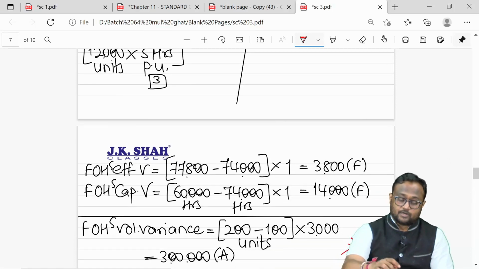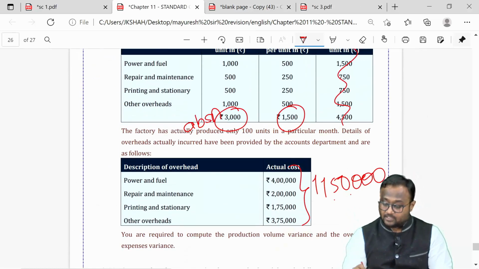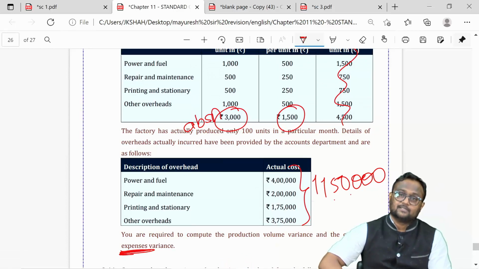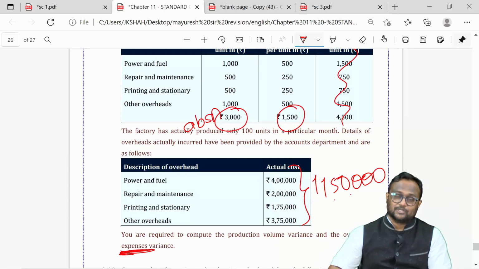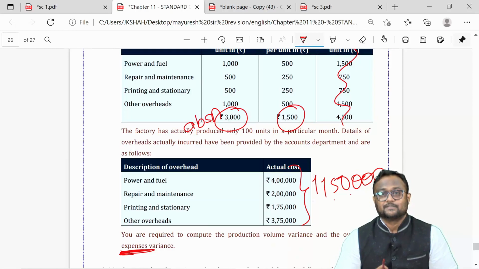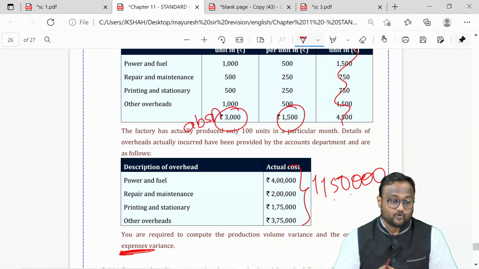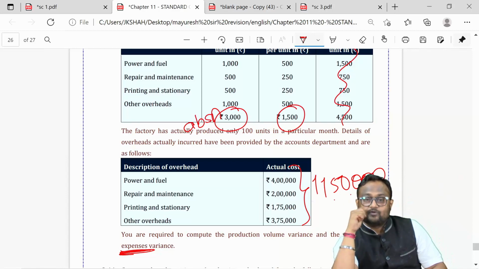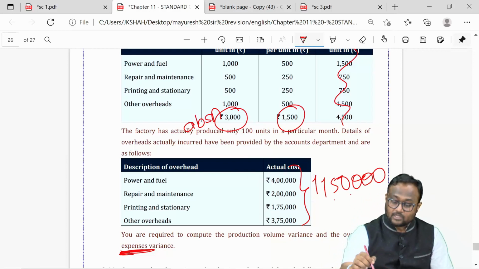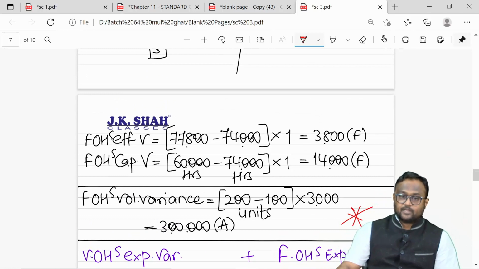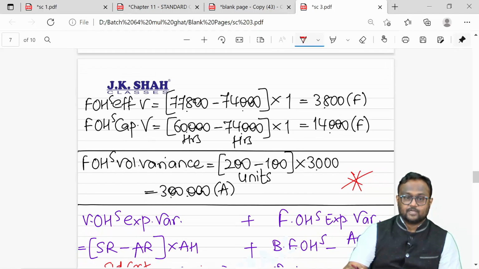But guys, for calculating expenditure variance, which was asked in the question, we couldn't go for variable and fixed separately because we did not have actual variable overheads and actual fixed overheads separately given. So we went for the combined calculation. We clubbed these two variances. See, variable overhead plus fixed overhead expenditure variance formula.